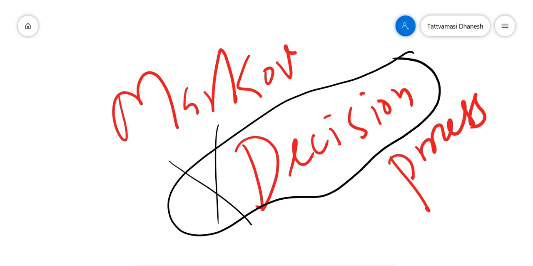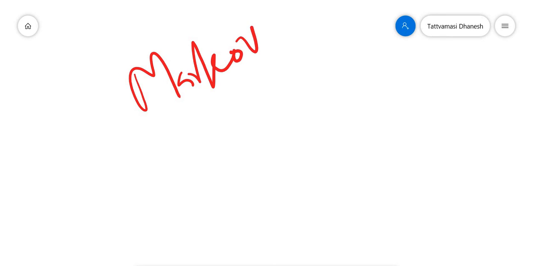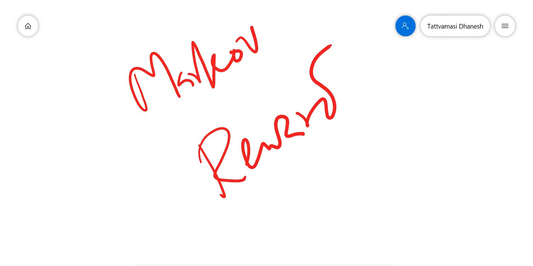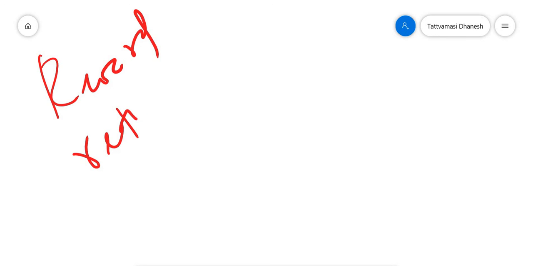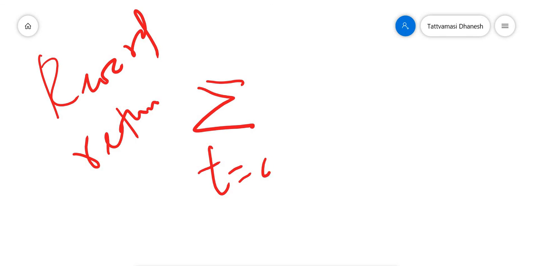So besides the Markov's decision process, in the same way you have the Markov's reward process. I have a separate video for the Markov's decision process. You can watch that video in the playlist. It's there in reinforcement learning. So from the Markov's reward process, you can understand the formula for the reward or return. So I am writing the formula for reward or return. You can write it as sigma t equal to 0 to infinity.